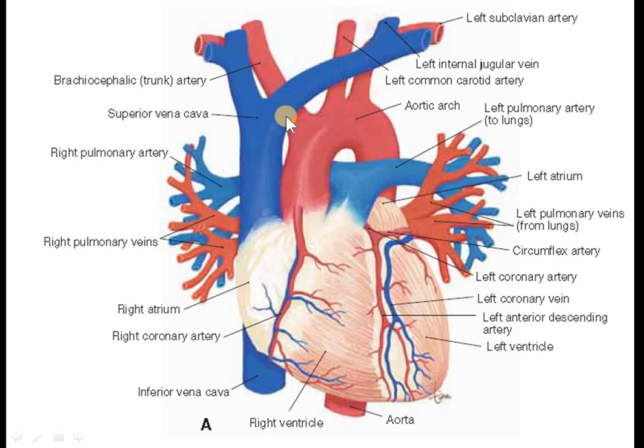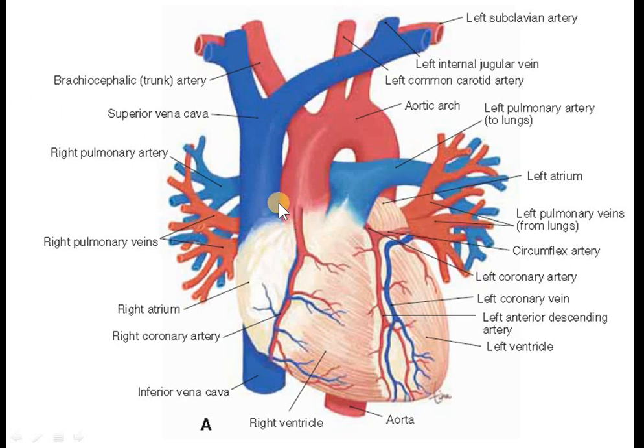Now this is known as the superior vena cava, this one is the inferior vena cava, and this one is the aorta. Whatever blood vessels are shown in red color are arteries. Whatever are shown in blue color are veins. So this is a vein, this is a pulmonary vein. It has 2 branches, left and right. These 2 branches will go to the lungs.